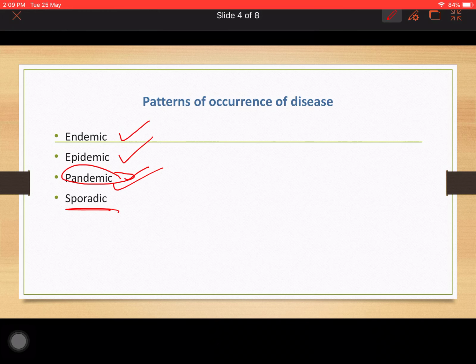Is it clear to everyone? So, there are 4 types of patterns of occurrence of a disease: endemic, epidemic, pandemic, and sporadic. Now, let us see what is there in the next slide.